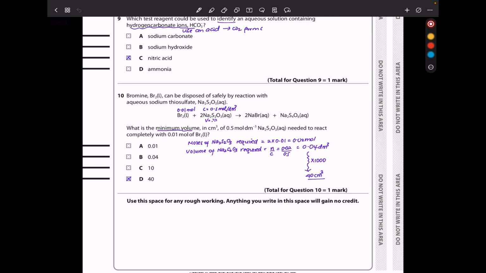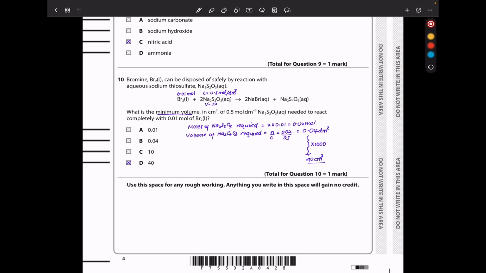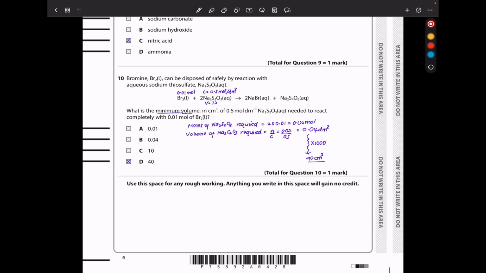In question 10, bromine liquid can be disposed of safely by reacting with aqueous sodium thiosulfate. So they've given us the equation for the reaction. And they say, what is the minimum volume in centimetres cubed of 0.5 mol per decimetre cubed sodium thiosulfate needed to react completely with 0.01 mol of bromine. So because this is a complete reaction, and we know the moles of bromine, that has to be completely finished.